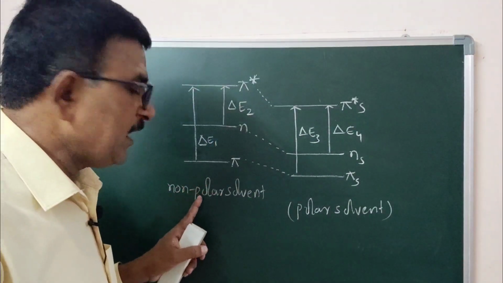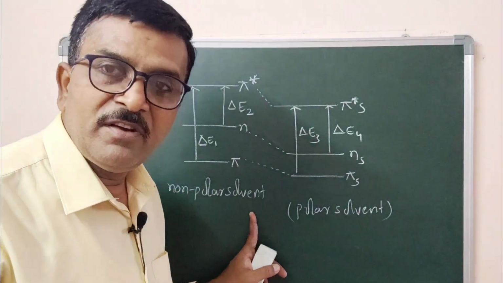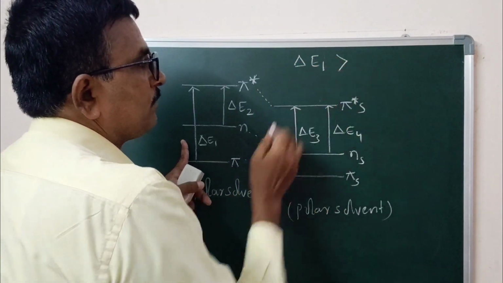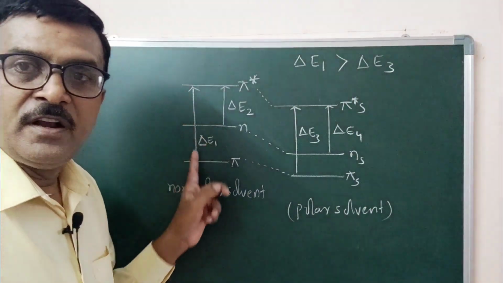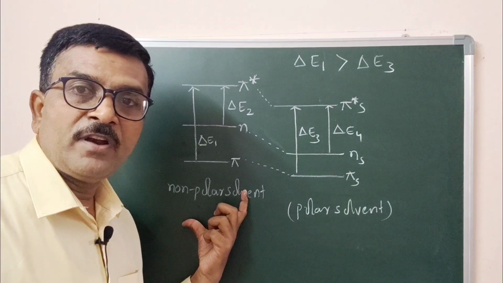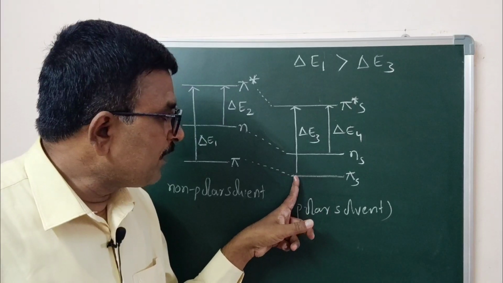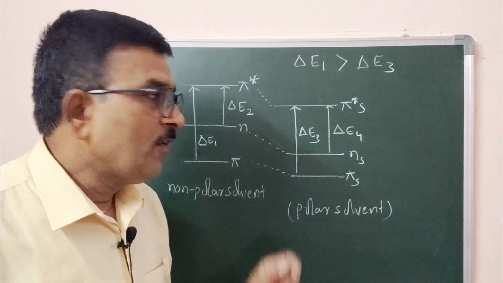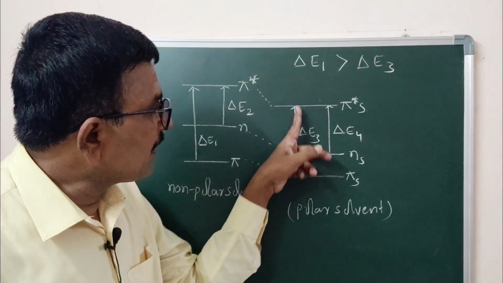Now, in the absence of polar solvent or under non-polar solvent, delta E1 is greater than delta E3. This is delta E1, the energy difference between pi to pi star orbital in the presence of non-polar solvent. Energy difference between pi to pi star orbital in the presence of polar solvent is delta E3, where here delta E1 is more, whereas here delta E3 is less.